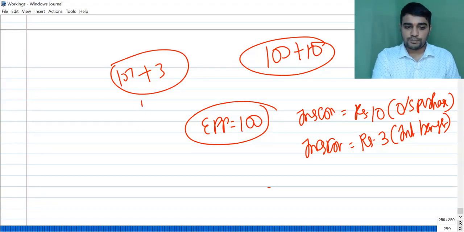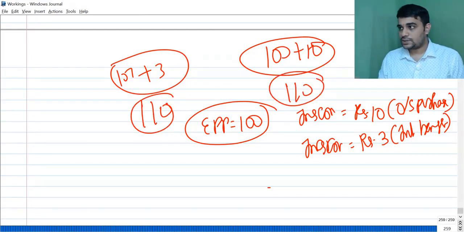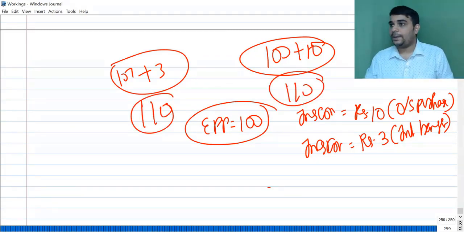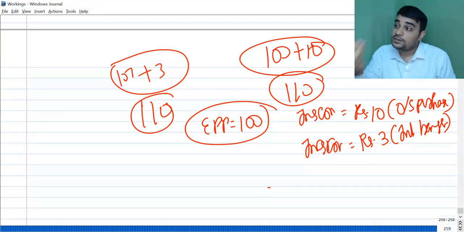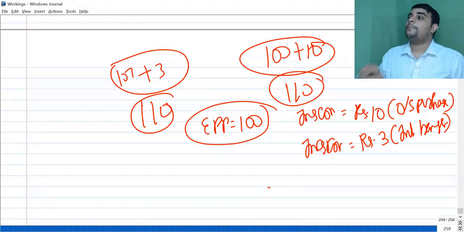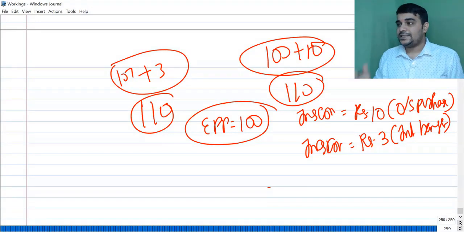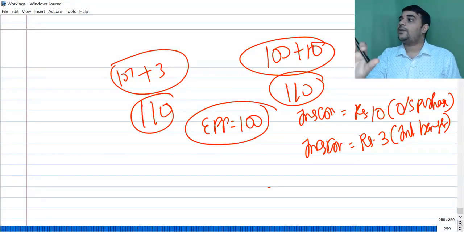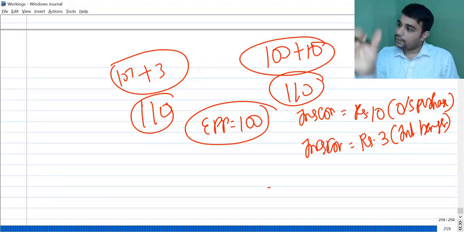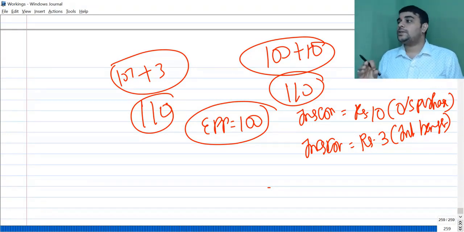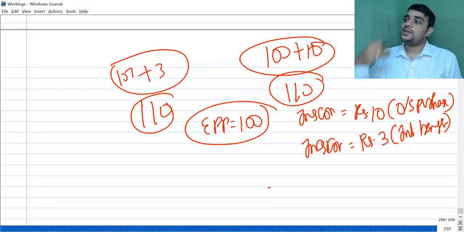No, 107, because both have to add up to 110. I don't want to pay anything extra. When I buy it from outside, I am paying 100 plus 10, 110. When it is internal, I want to pay 110 rupees. If you then say that in that 110 you have to spend 3 rupees on inspection, I say okay, the balance 107 I will pay as transfer price. I made up my mind to give 110 rupees for this product. If you inspect and give it to me, I will give you 110 fully. If you want me to inspect, I will pay 3 rupees for inspection and give you 107.